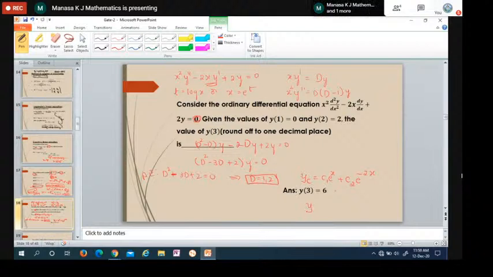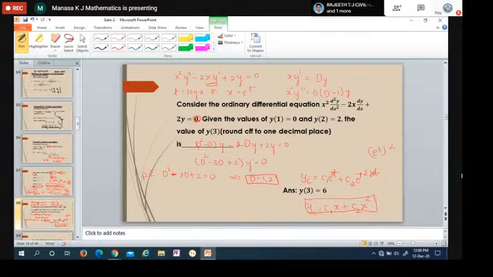So the answer is yc equals c1 e power t plus c2 e power 2t. The variable is changing from x to t now. E power t can be written as x, so c1x plus c2 into e power 2t, which can be written as e power t whole square. It is one and the same. E power t is x, so it becomes x square. So this is the solution.